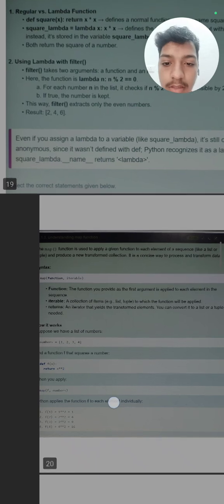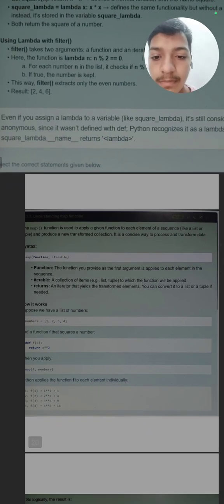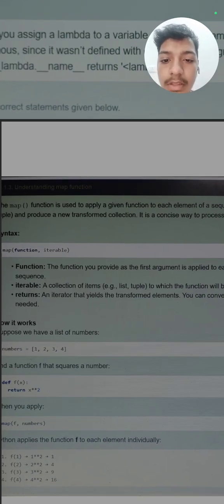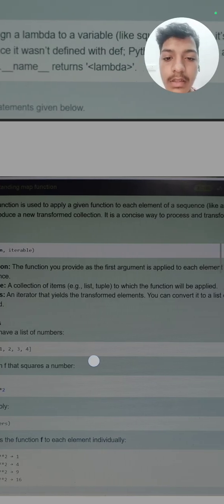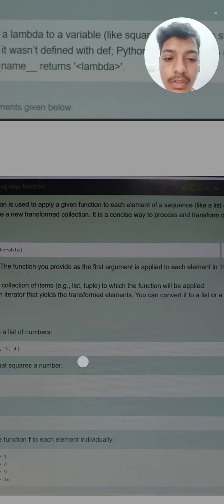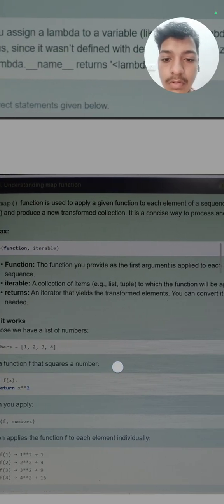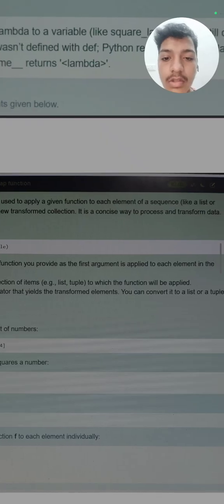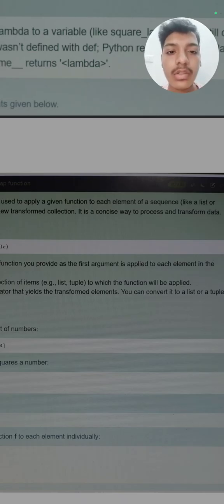So next is understanding the map function. The map function is used to apply a given function to each element of a sequence, like a list, and produce a new transformed collection. Like if a list has 10 elements, the map function will be applied to all 10 elements, not 2 or 4.